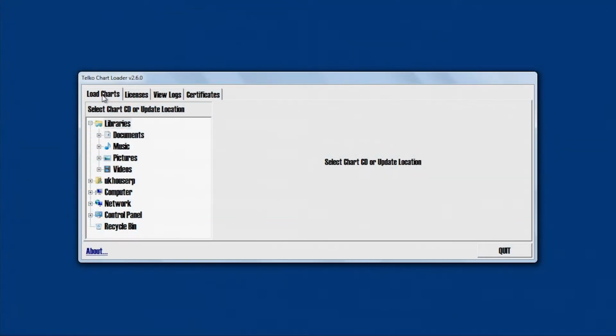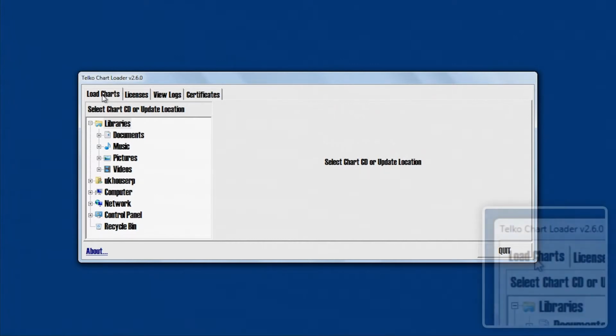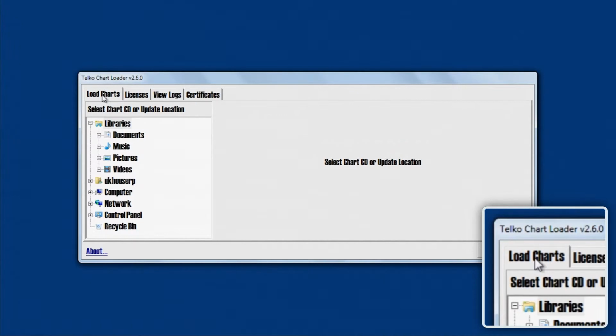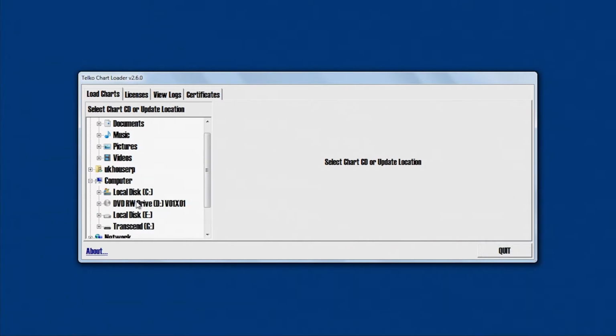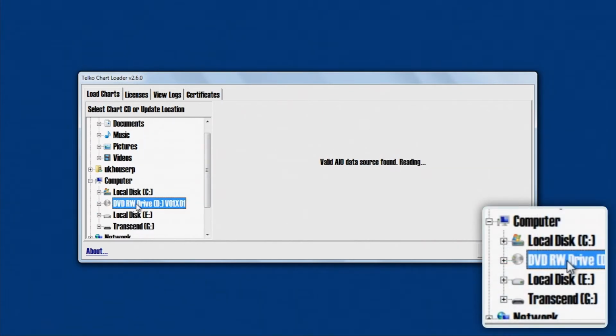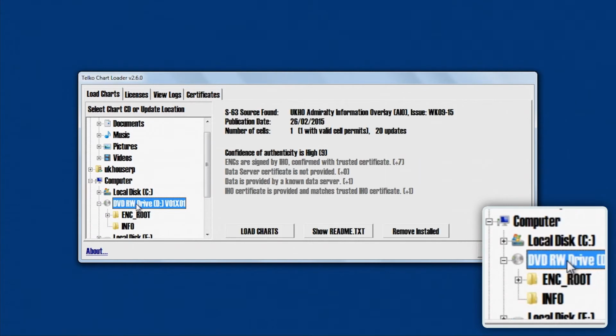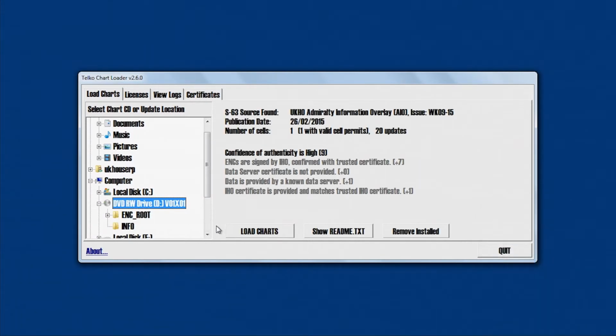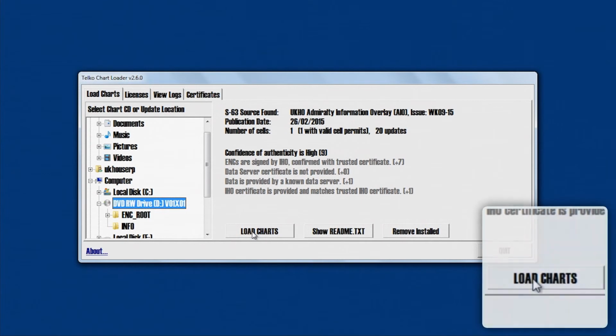Start by inserting the latest AIO CD into the appropriate drive. From within the Telko chart loader, select the Load Charts tab. Double-click on the appropriate drive, for instance the CD/DVD drive. Now click Load Charts.